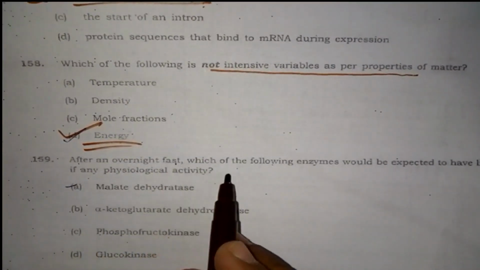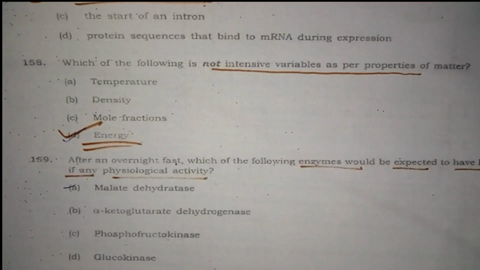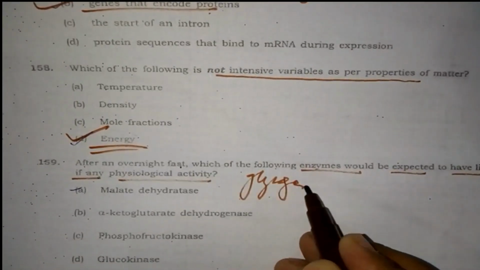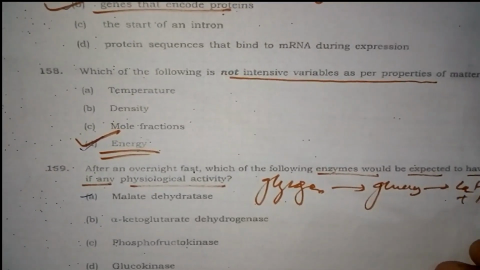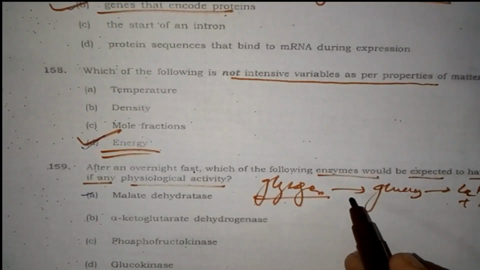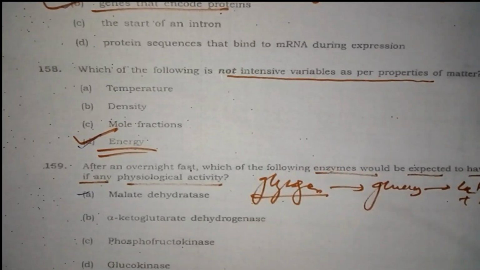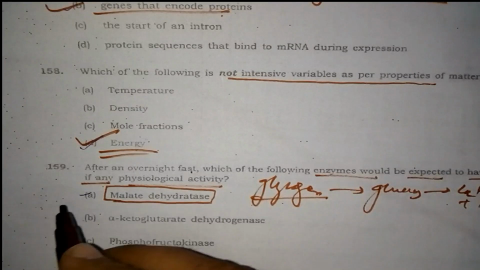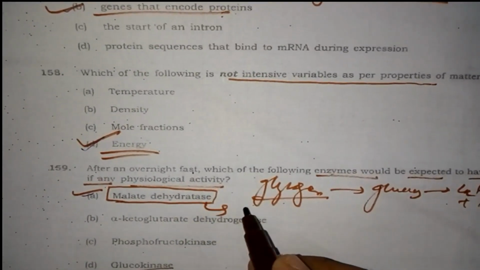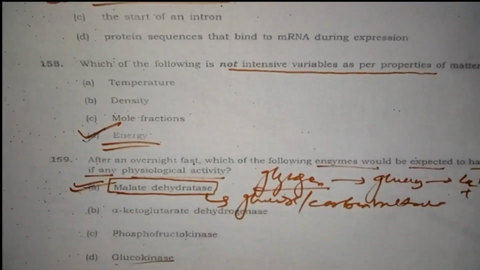After an overnight fast, which of the following enzymes would be expected to have little or no physiological activity? After an overnight fast, glycogen is already converted into glucose, then into CO2 plus H2O plus energy, so there is no glycogen. An enzyme involved in breakdown of glucose or glycogen is not involved. According to me, the answer will be malate dehydrogenase, because this enzyme is not involved in glucose metabolism.